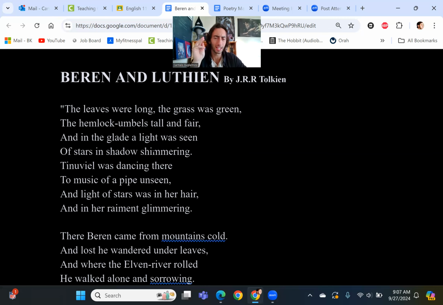Not a particularly clever sequence of rhyming, but keep that in mind. Let's actually track it. Green, A; fair, B; A; C. So A, B, A, C for the first four lines. There. Did we see this before? Yeah. B, seen, A, B, C. So B, A, B, C. So we have a rhyme scheme that goes A, B, A, C, B, A, B, C.